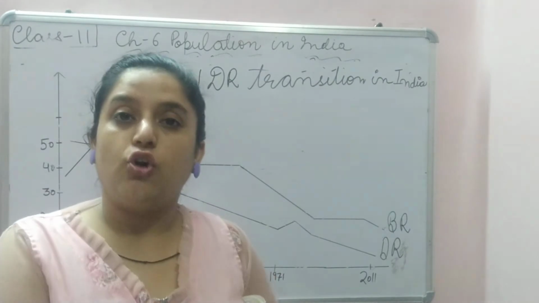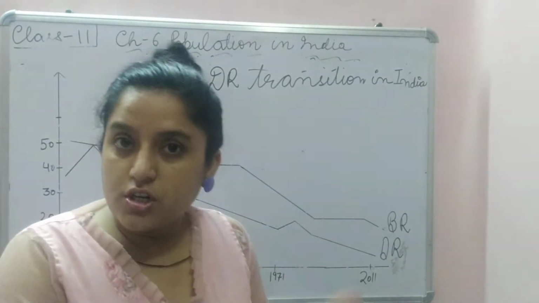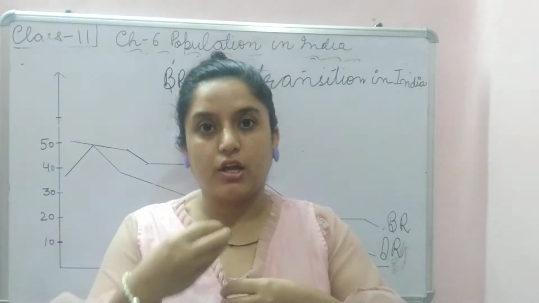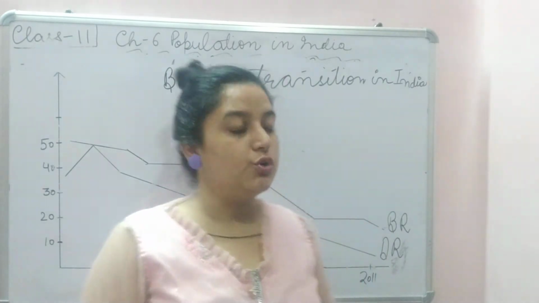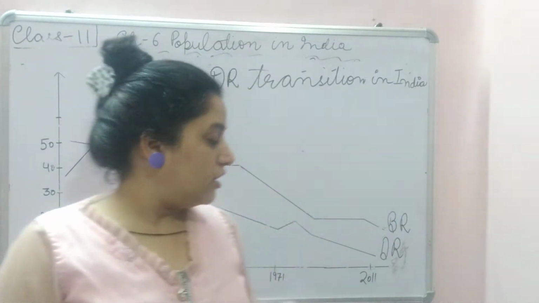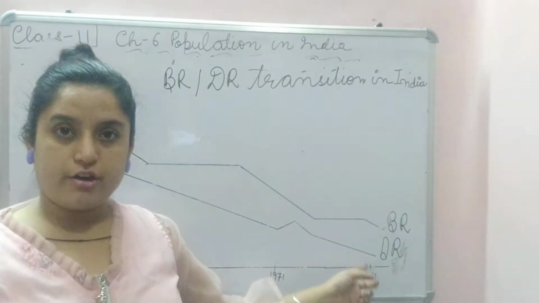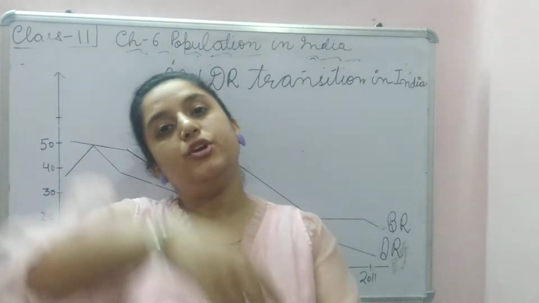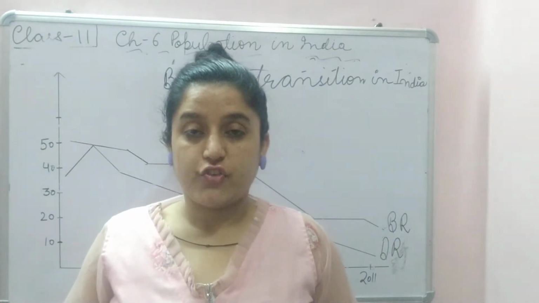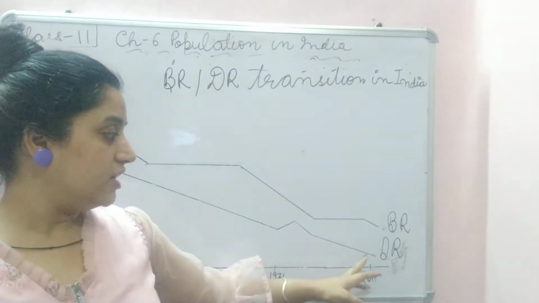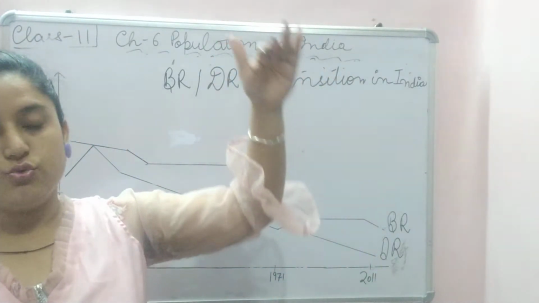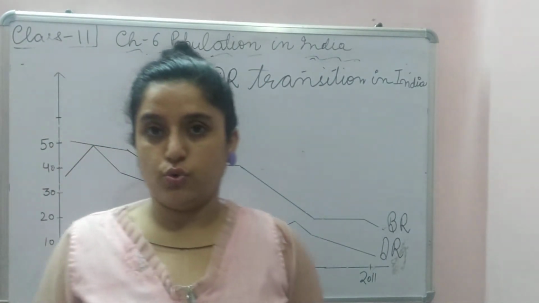Infrastructure improved, technology improved, commerce improved, people's economic life improved, quality of life improved, due to which the death rate started declining and the birth rate started declining. Now, that was the scenario in 2011. Now, India is about to step into which stage? The third stage of population growth, right? See, birth rate and death rate are declining. India is at the verge of stepping into the third stage of population growth.